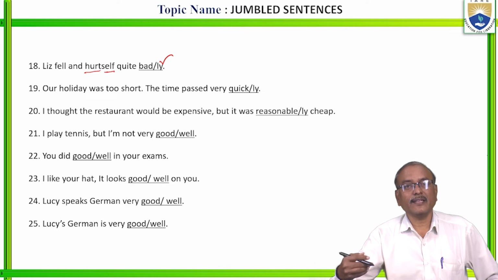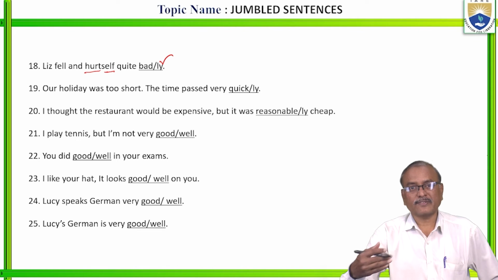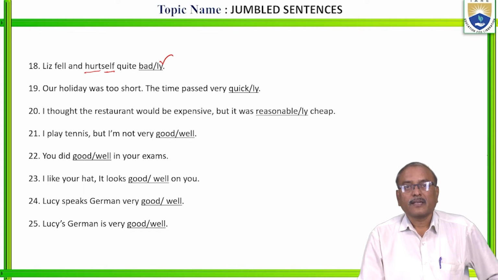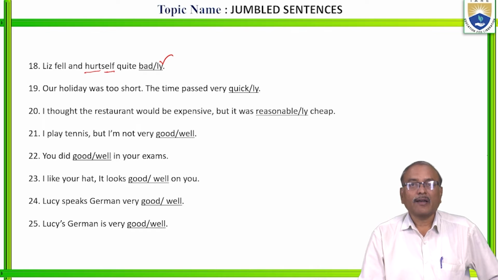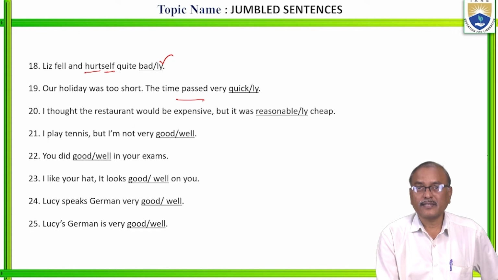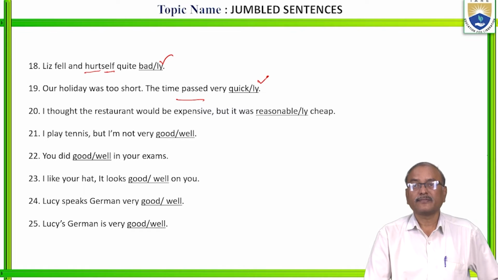Hurting is a dynamic verb. The progress of the action can be seen. Next one. Our holiday was too short. The time passed very quickly. The time passed quickly.